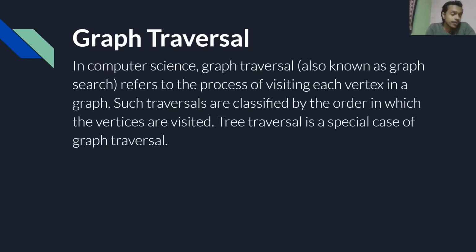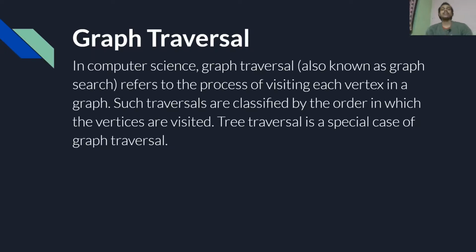Now we have a graph. The question is, how do we traverse the graph? Traverse the vertices, traverse the nodes, so that we can get the information that is in the nodes. That is very important. So for that we come up with some algorithms through which we can traverse a graph according to our needs and choices.